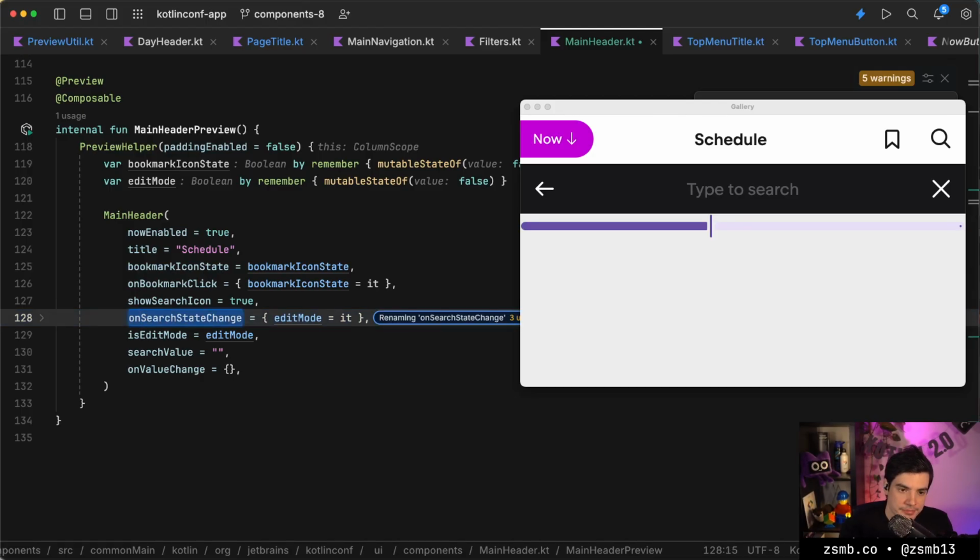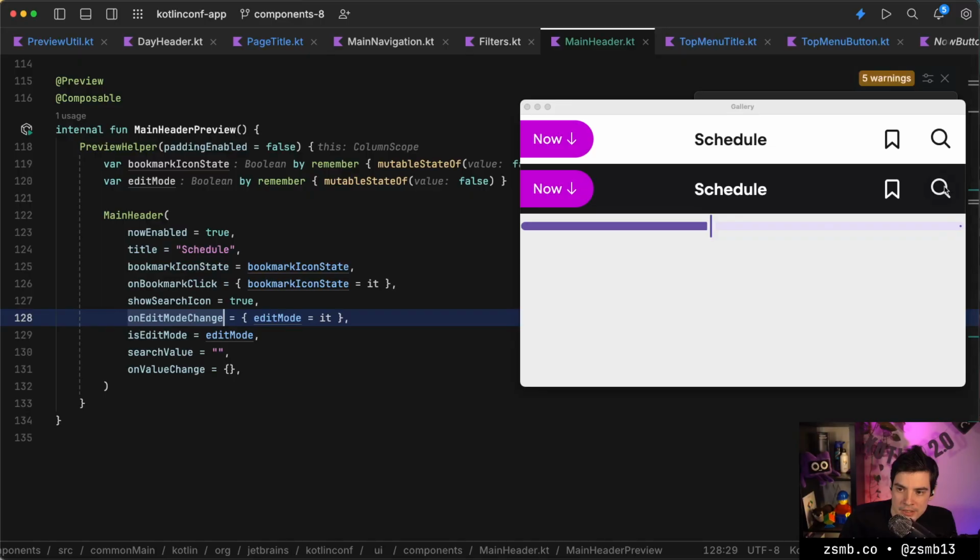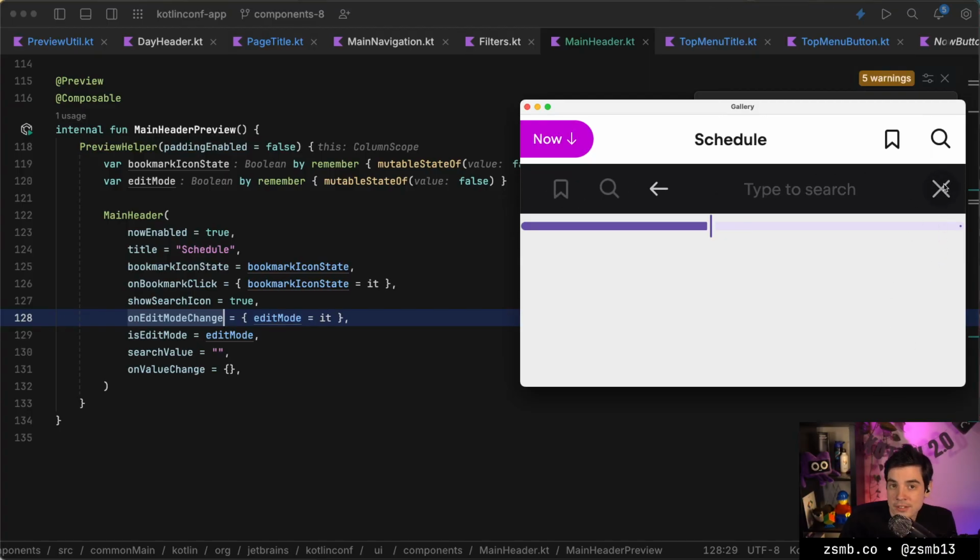Maybe on change edit mode, on edit mode change. I'm not sure if any of these are better, but we'll save it. We'll hot reload, and look at that. We can now navigate back and forth between the two modes. That's not terrible. That's kind of okay.